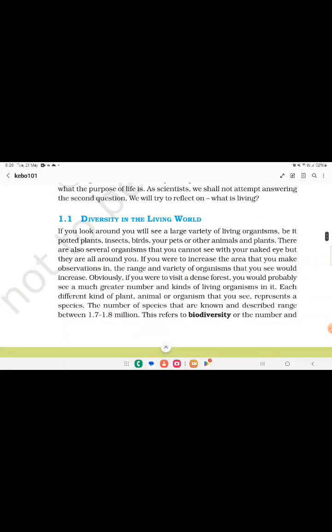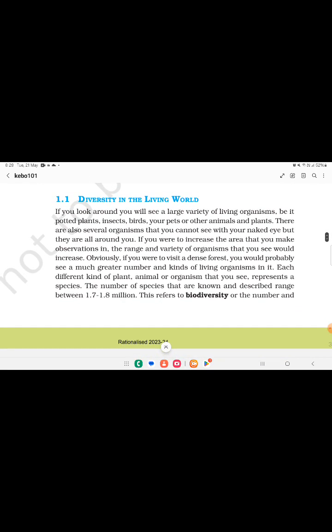First topic, diversity in the living world. If you look around you, you will see a large variety of living organisms, be it potted plants, insects, birds, your pet or other animals and plants. There are also several organisms that you cannot see with your naked eyes, but they are all around you.